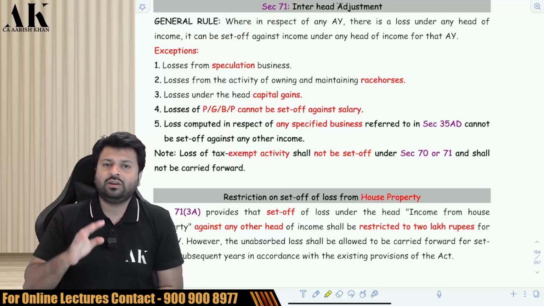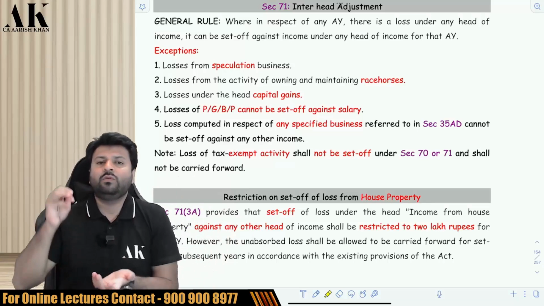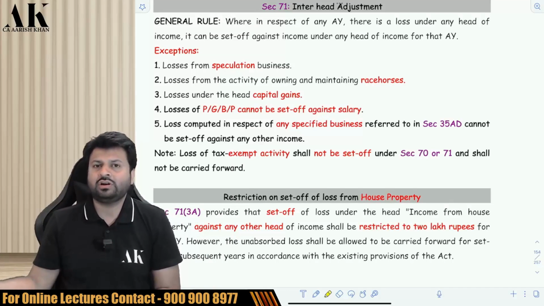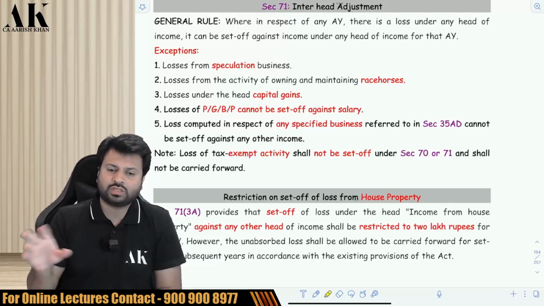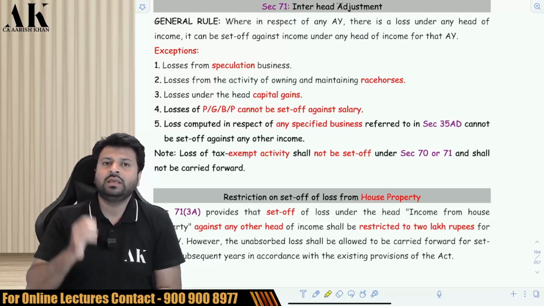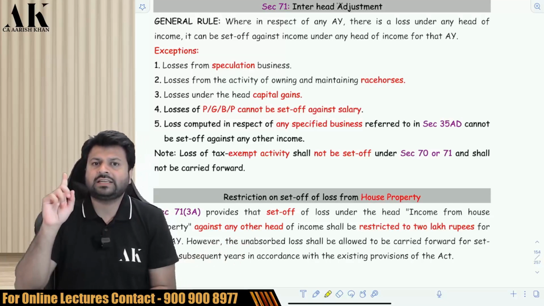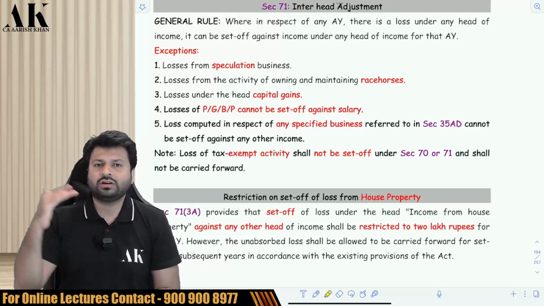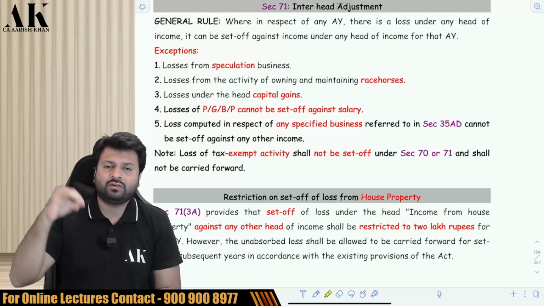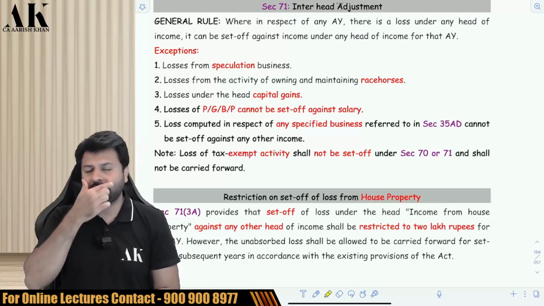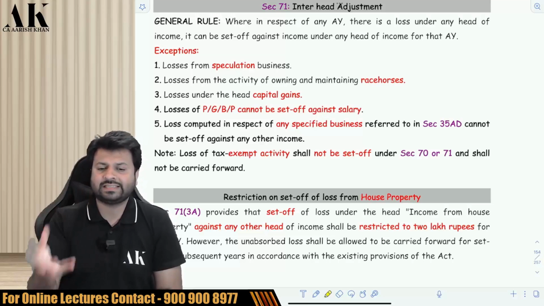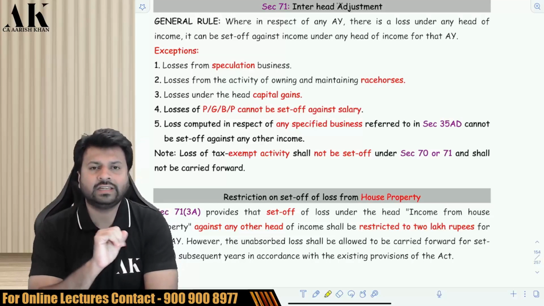Third, capital loss cannot set off against other heads. Within the head also, long-term capital loss can set off only against long-term capital gain, but short-term capital loss can set off against short-term gain also and long-term gain also. Both are possible. Fourth one is a new one. PGBP loss cannot set off against salary income. Not allowed against salary income. Next, 35AD loss cannot set off against other heads. It can only set off against 35AD business. And last but not least, if there is an exempt loss from a source which is exempt in nature, it cannot set off against any income.